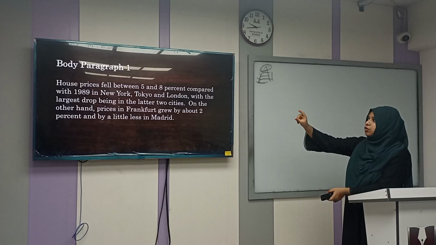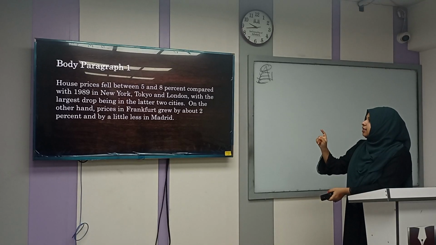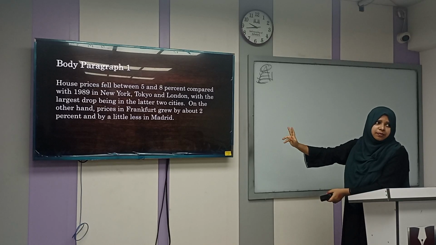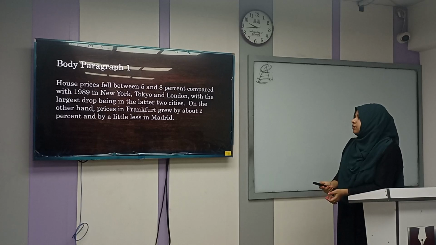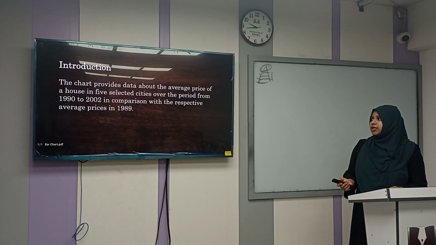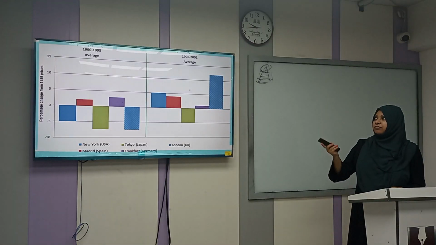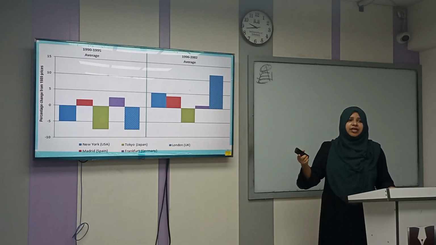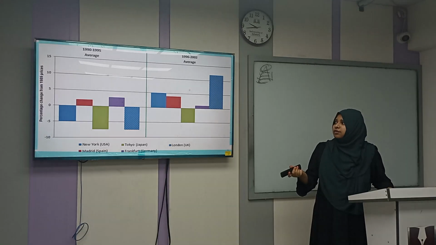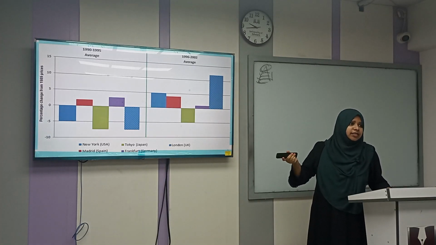So they wrote fell, past, and then grew, same. So you have to continue that. Okay. So this was body paragraph 1 where they explained the first period, 1990 to 1995, with the data of that zero point, 1989.